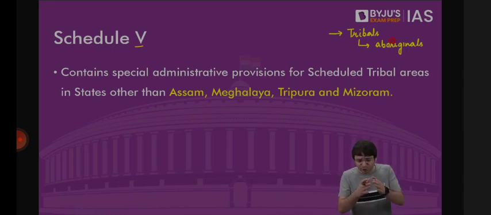Came from outside. But those who were originally residing in this land that becomes now India, they were pushed towards the forests. And these are different from the rest of the population. These are unique from the rest of the population. They maintain their own culture, distinctiveness, their language, their script.